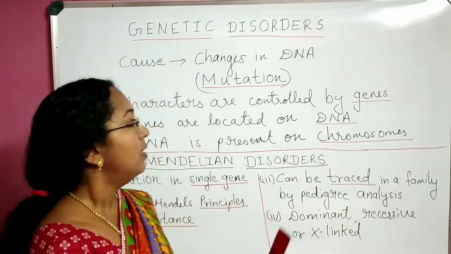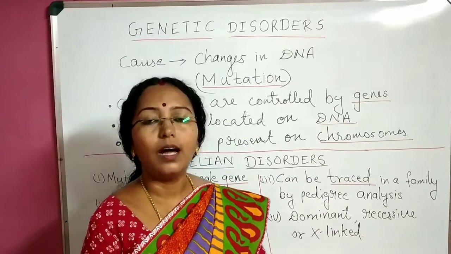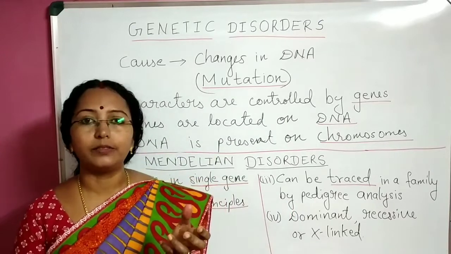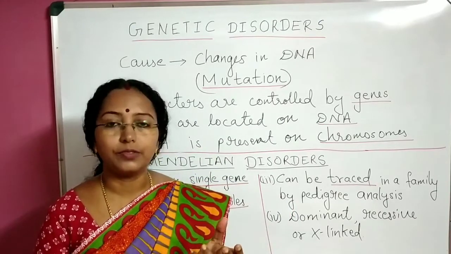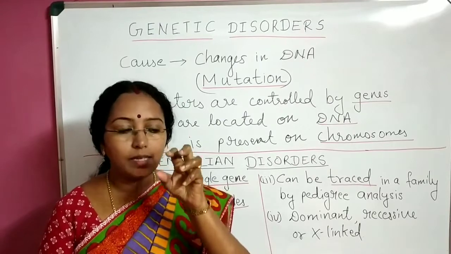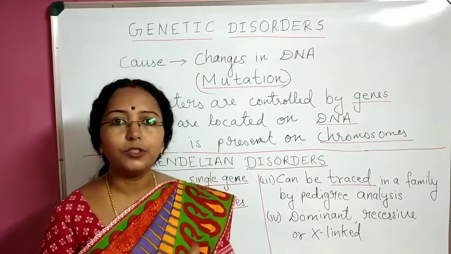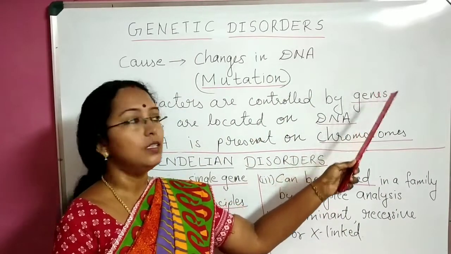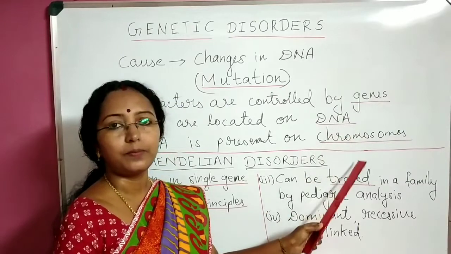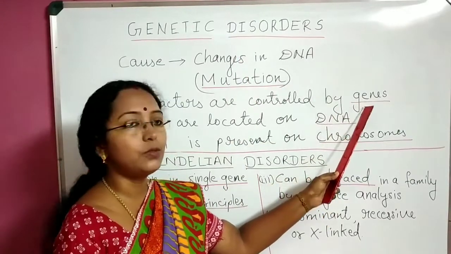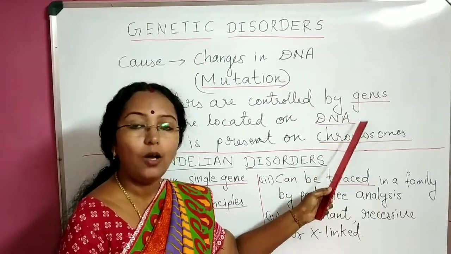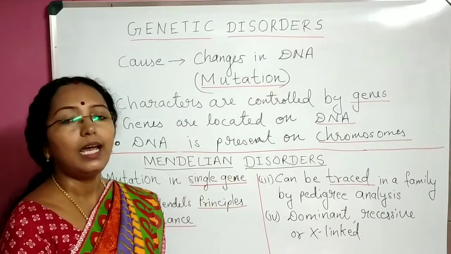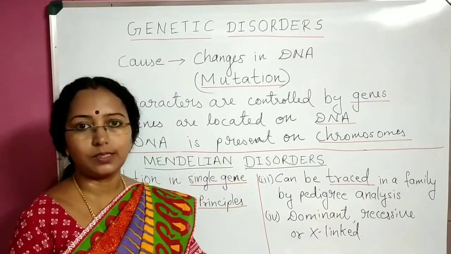Okay, coming back. So here chromosomes are 46 in number. Sometimes there will be changes in the chromosome itself, or the chromosome number itself. So if changes are happening regarding the number of chromosomes or any part of the chromosome, that will affect the DNA, that will affect the gene, and that will lead to genetic disorder. So all these three are linked. So genetic disorders can be due to changes in genes, changes in DNA, or changes in the whole chromosome itself. Anyway, it is all linked with changes, and those changes are called mutations.